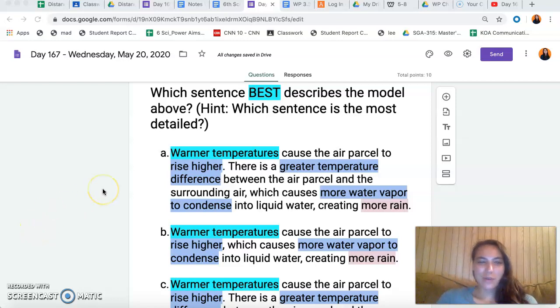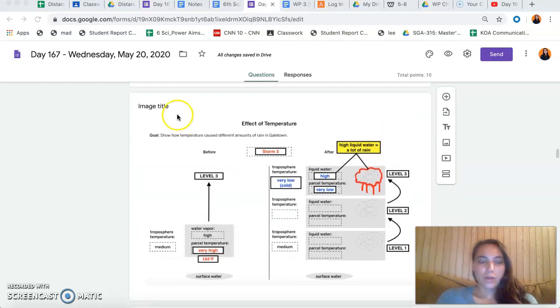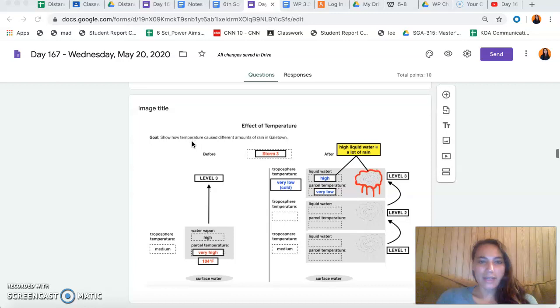Hello. If you are watching this video, you probably struggled a little bit on this question. Which sentence best describes the model above? Let's take a look at our model. For this model, we are looking at the effect of temperature. Our model is broken up into two steps, just like our sentence should be.